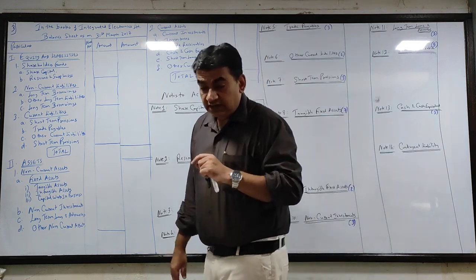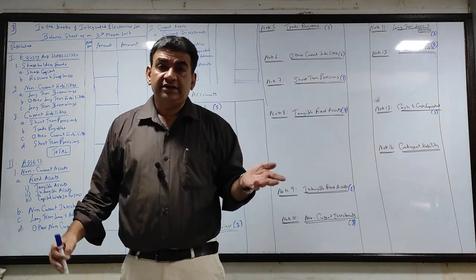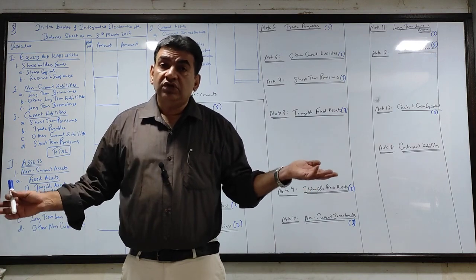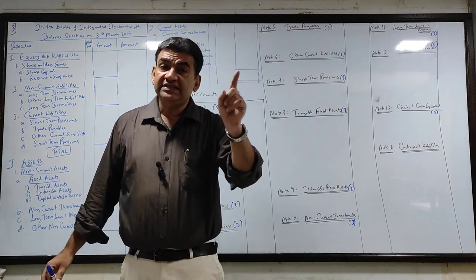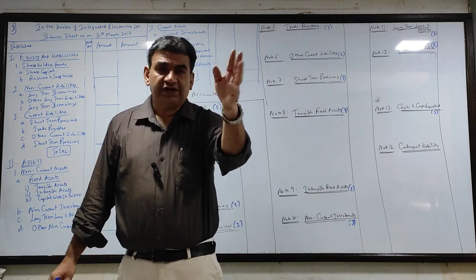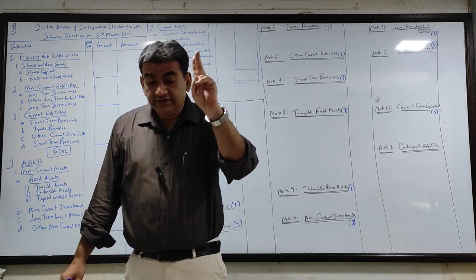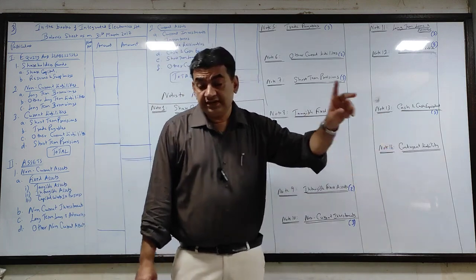Okay, see now. First two items, cash in hand, cash at bank. We know very well, both go in cash and cash equivalent. Again, I am repeating, those who are confused, please see the first two videos. Okay, so write there C and C or whatever you want to write. I'll repeat, first two items will be a part of cash and cash equivalent.